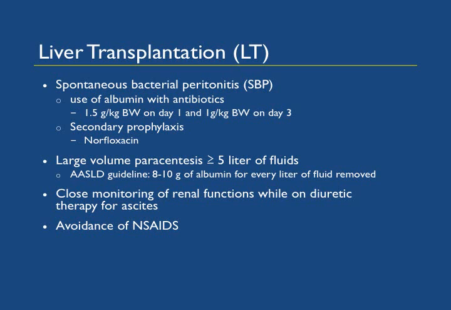The next thing is secondary prophylaxis for patients who already had an episode of spontaneous bacterial peritonitis. We can prophylax them with norfloxacin once a day or ciprofloxacin 750 milligrams every week. This will prevent spontaneous bacterial peritonitis.